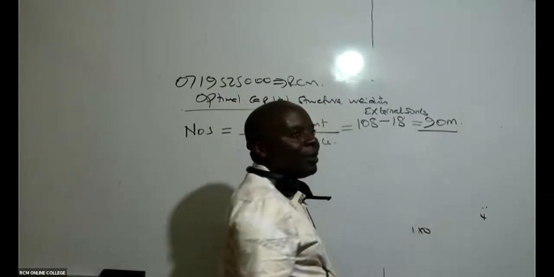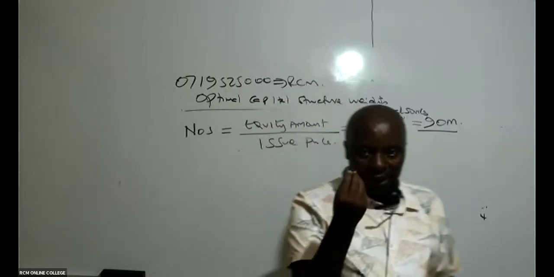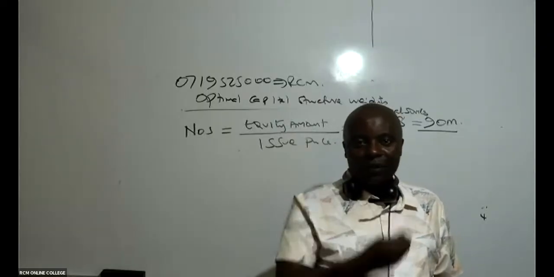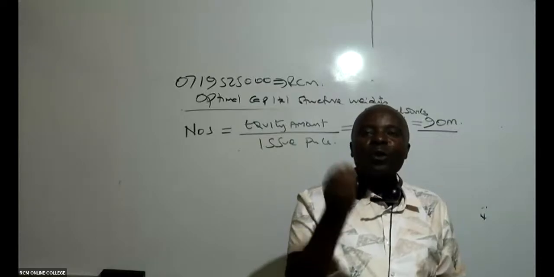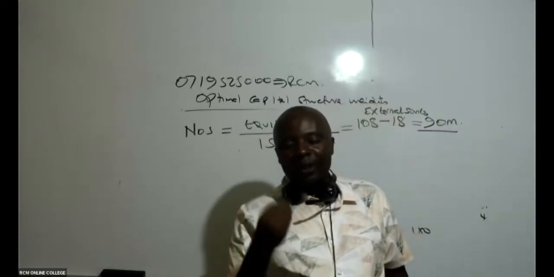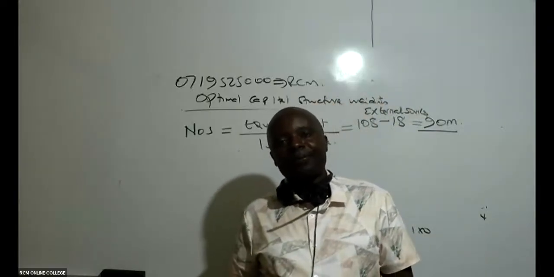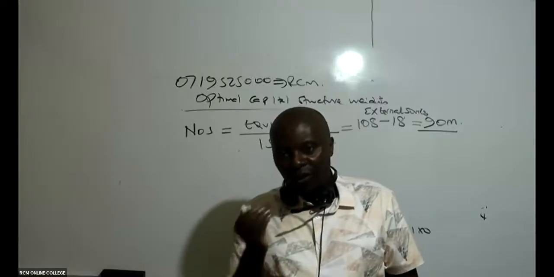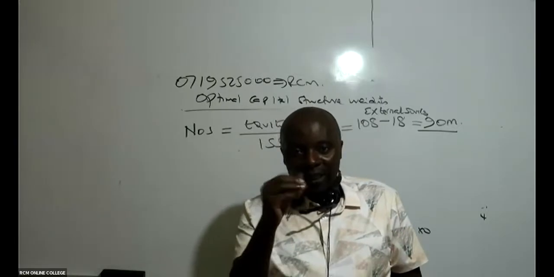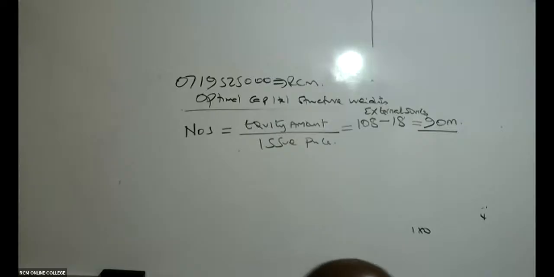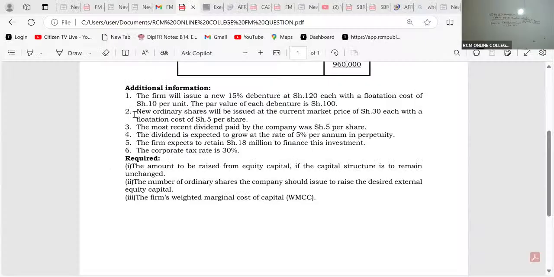Do we know how much we shall be issuing each share at? When we sell a share to help us finance this project, how much will be the issue price? Issue price is the same as the selling price. Never work with par value here, because you're looking at the money to be collected. So remember what they have told us in this question. Look at note number 2.